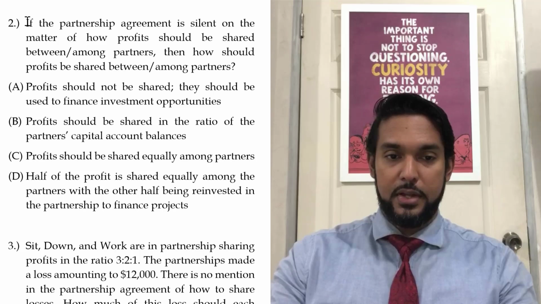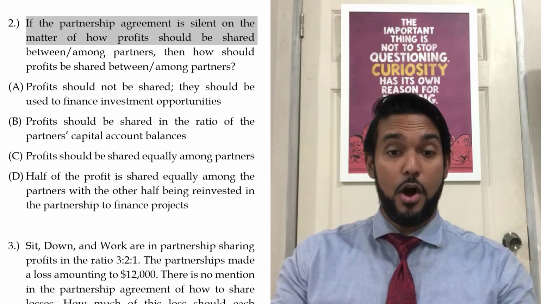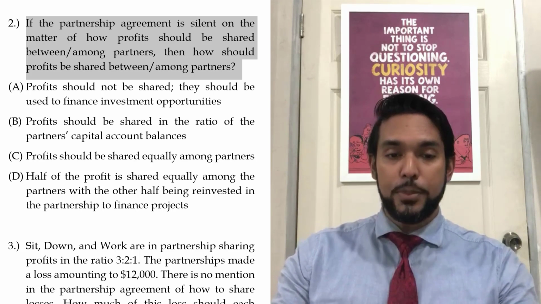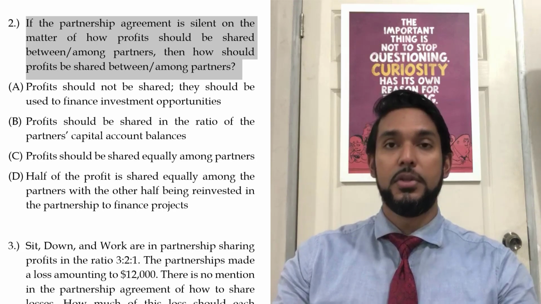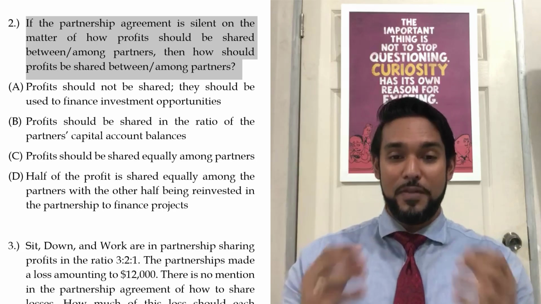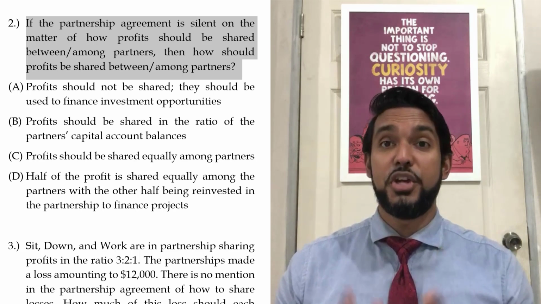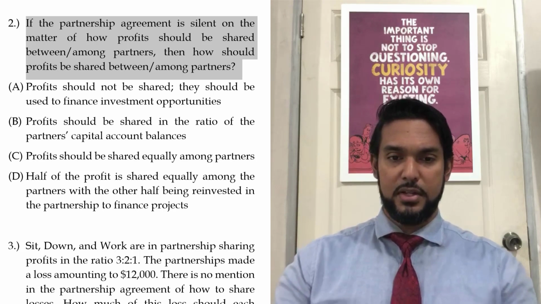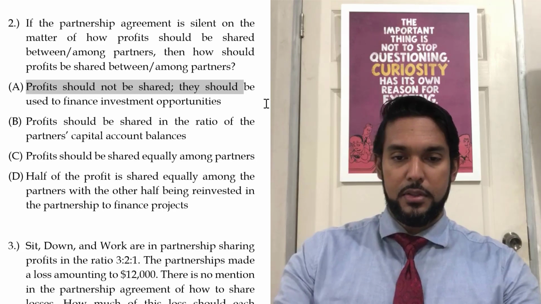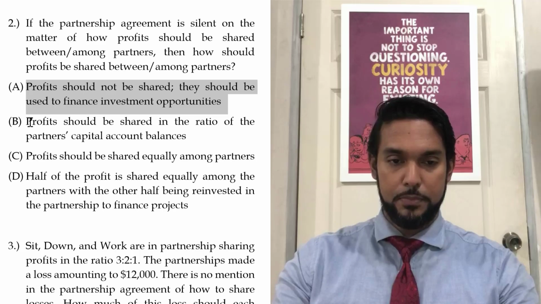Right, so here now, if the partnership agreement is silent on the matter of how profits should be shared between or among partners, then how should profits be shared between or among partners? Okay, so there's something called a deed of partnership. If the partnership agreement is silent, profits are shared equally. So let's take a look and see. Option A, profits should not be shared. They should be used to finance investment opportunities. So that's not what we're looking for.